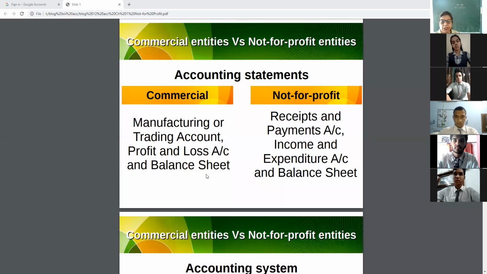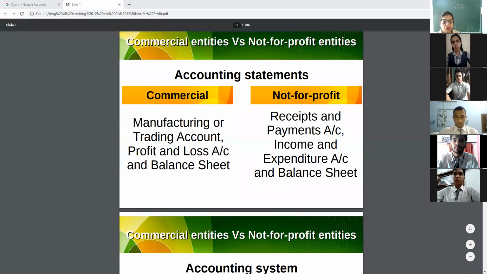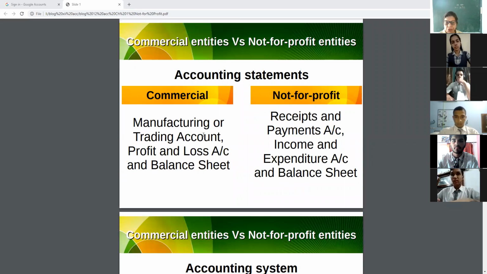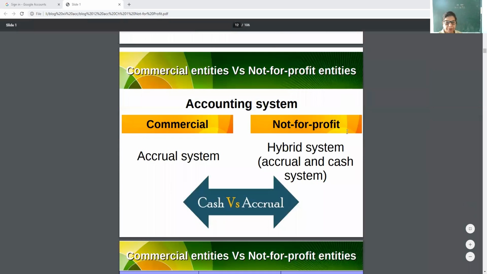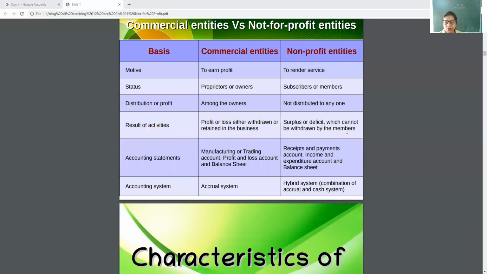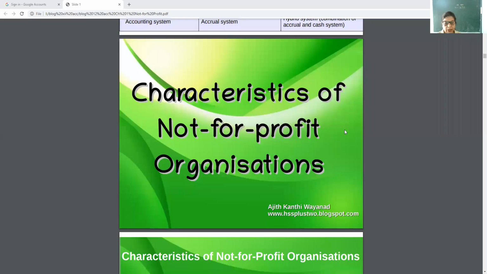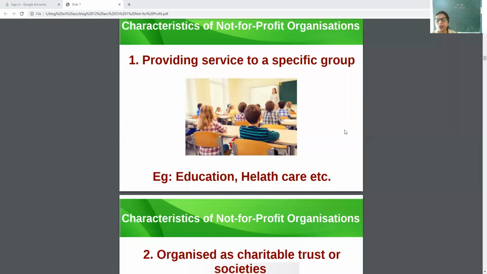Then commercial activities prepare 3 types of accounts, because today we will discuss it again. So commercial activities or profit organizations prepare 3 types of accounts: trading account, profit and loss account, and balance sheet, while non-profit organizations prepare receipt and payment, income and expenditure, and balance sheet. These points we discussed already. Now, features of NPO.